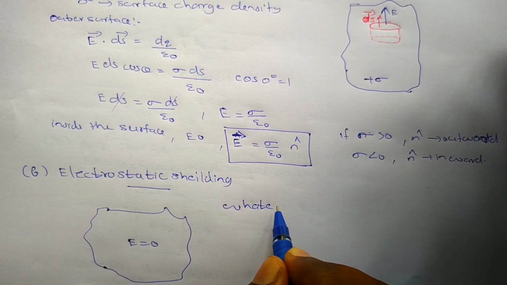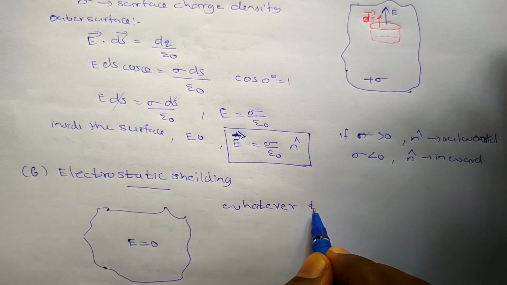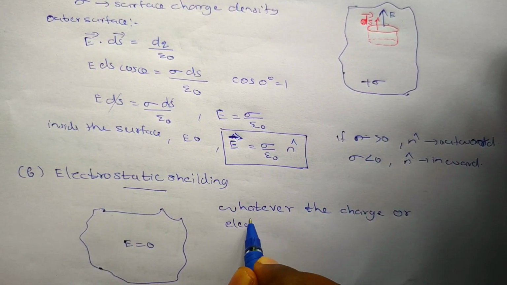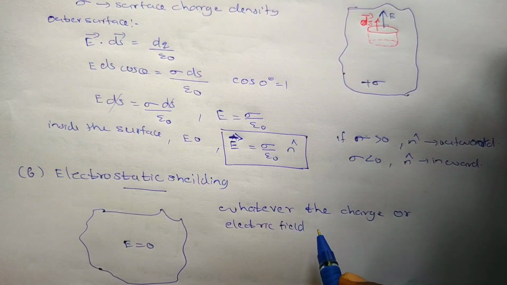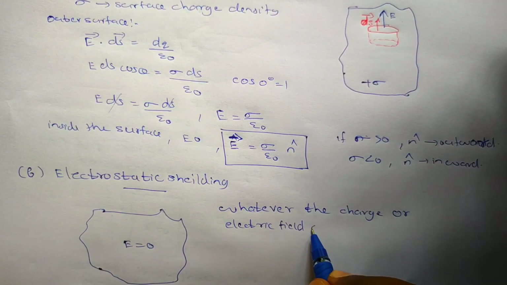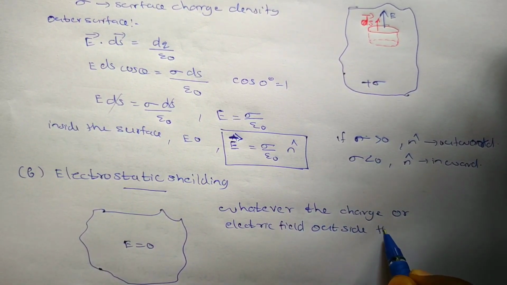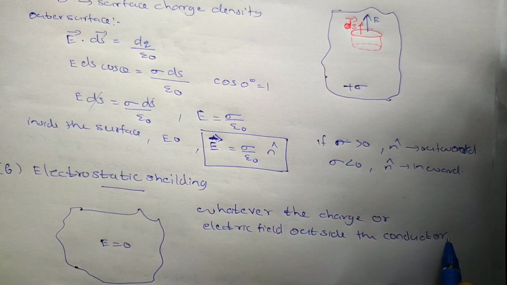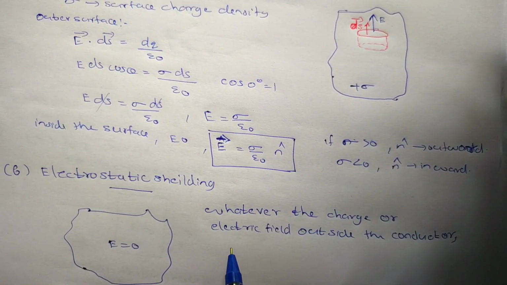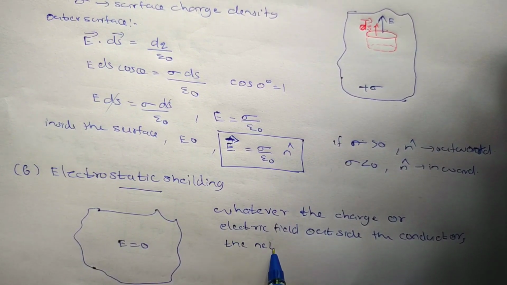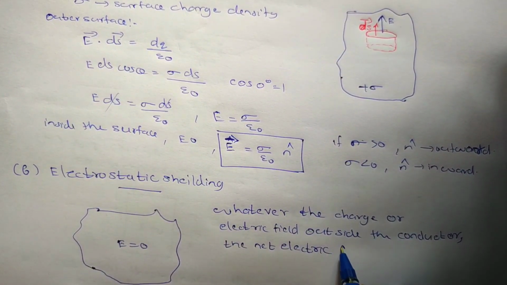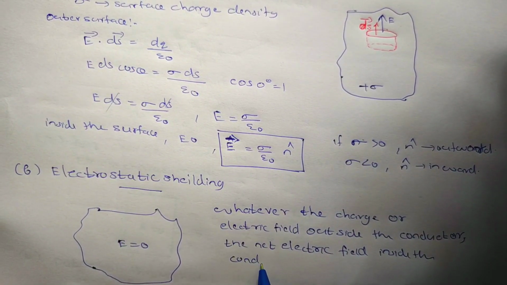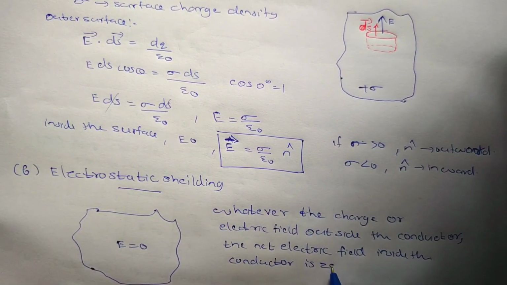So whatever charge or electric field is outside the conductor, the net electric field inside the conductor is 0.